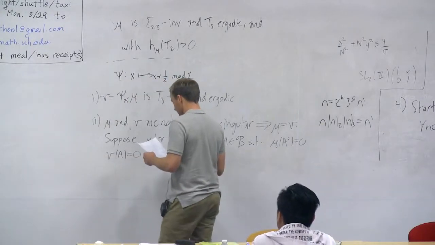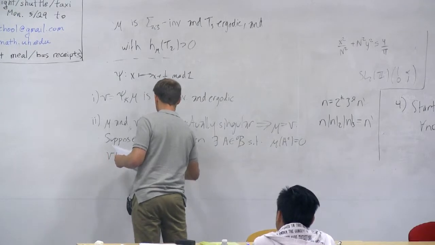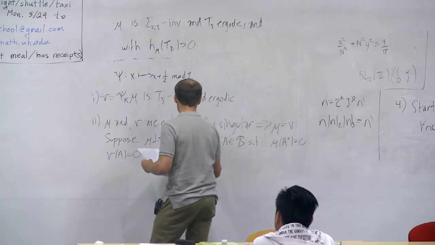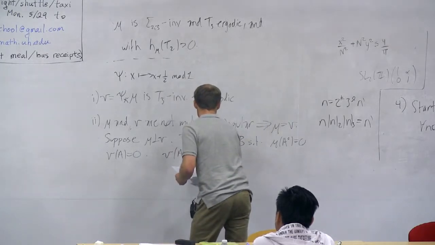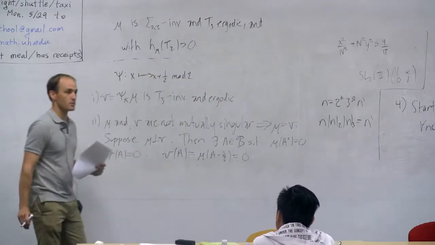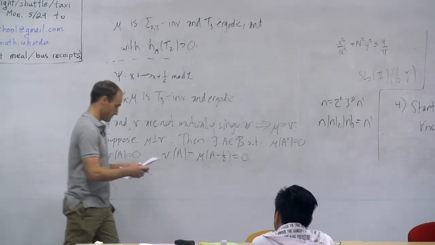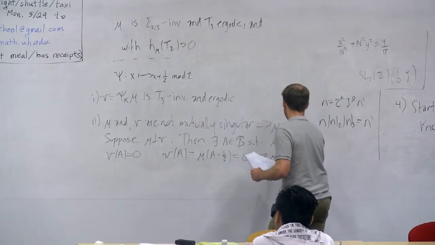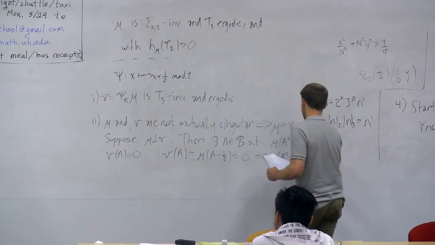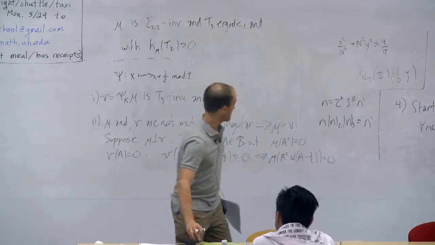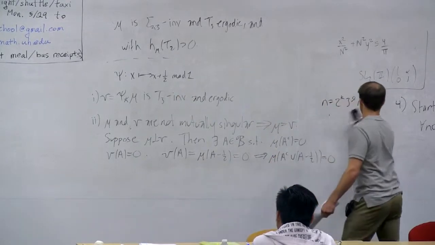Okay, well, then of course, now if I just use what nu is, what is nu of A? Nu of A is mu of A minus a half. That's just from the definition of nu as the push forward of psi. And so what all this implies is that the measure of A complement union with A minus a half is equal to 0. Okay? So that the union of 2 sets of measures 0 is 0. No big mystery.